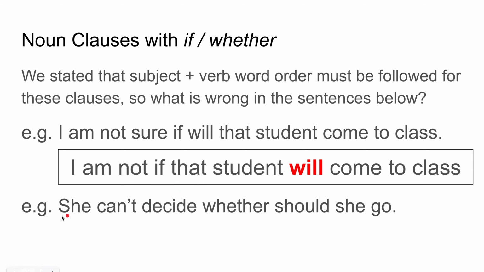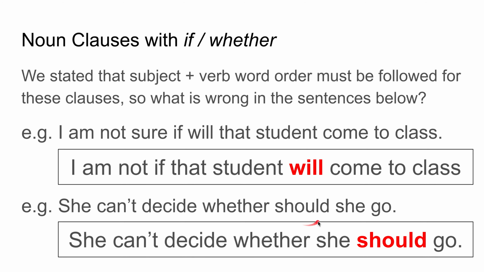It's the same situation with the second example. She can't decide whether should she go. Again, the should goes after she, so she can't decide whether she should go. Should she go is question word order. Should she go? She should go is subject-verb word order. Subject she, verb should go.